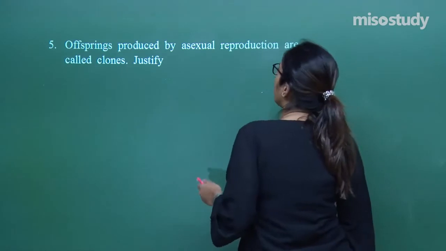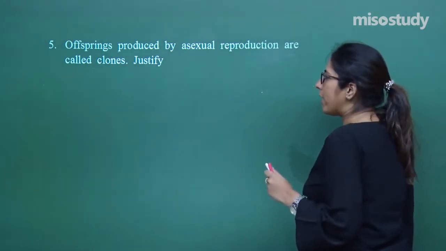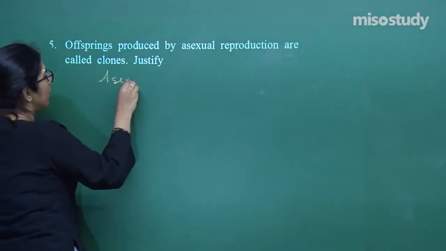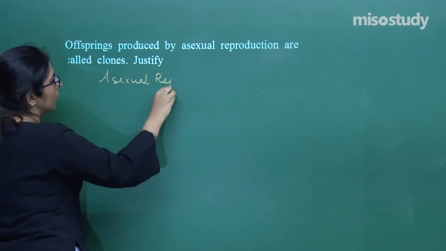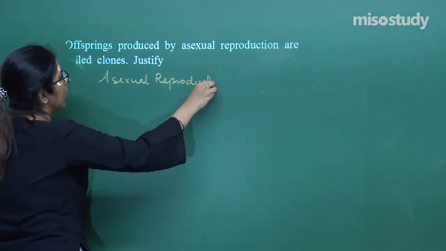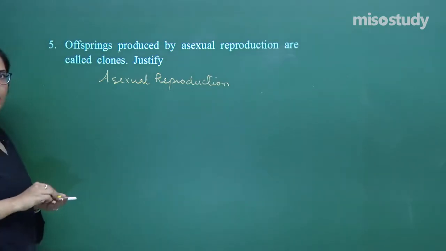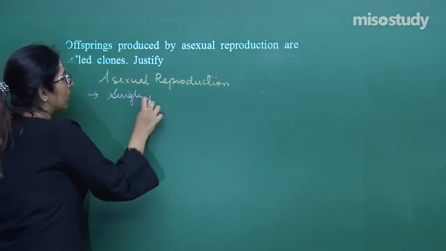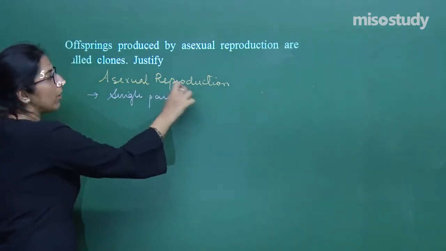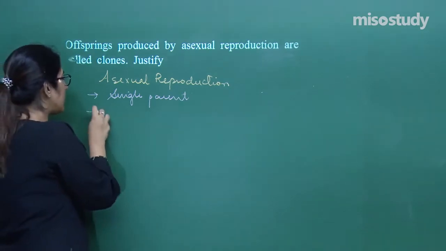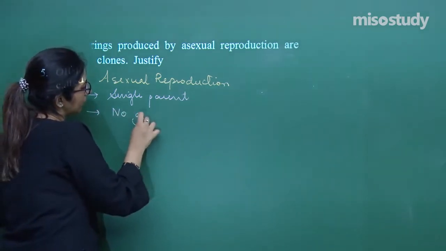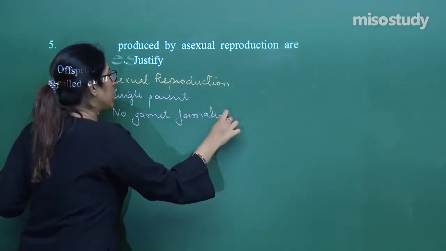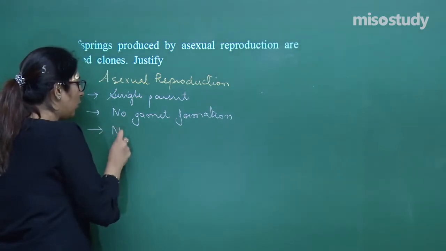Now offspring produced by asexual reproduction are called clones. Listen to this. Asexual reproduction, that means in this case there is involvement of a single parent, and there is no gamete formation. When there is no gamete formation, it is obvious that in this case no fertilization will